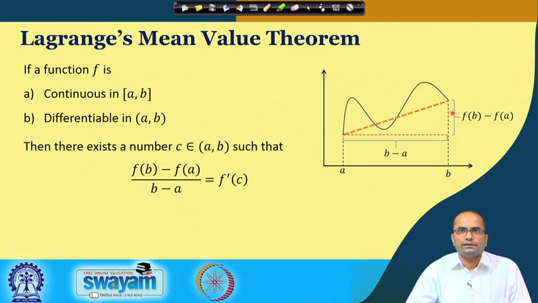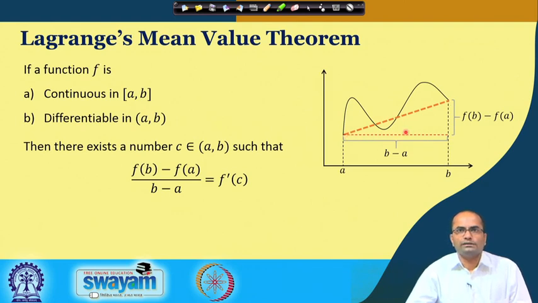If I draw this triangle here, the height will be f(b) minus f(a), because the distance up to this point is f(b) and the distance up to this other point is f(a). And the base here is b minus a, because up to this point is b, and the coordinate of this point is (a, f(a)).